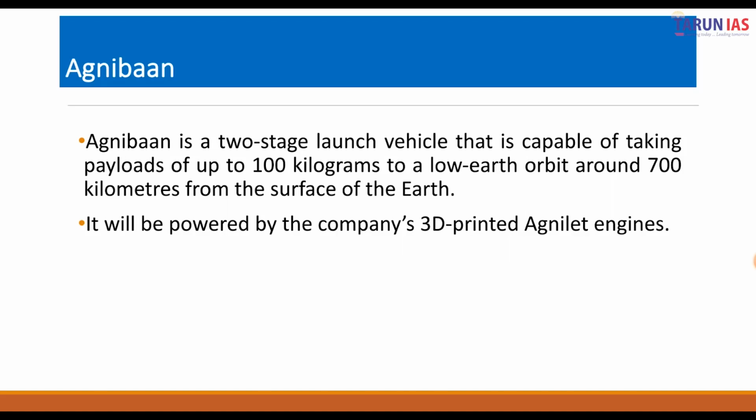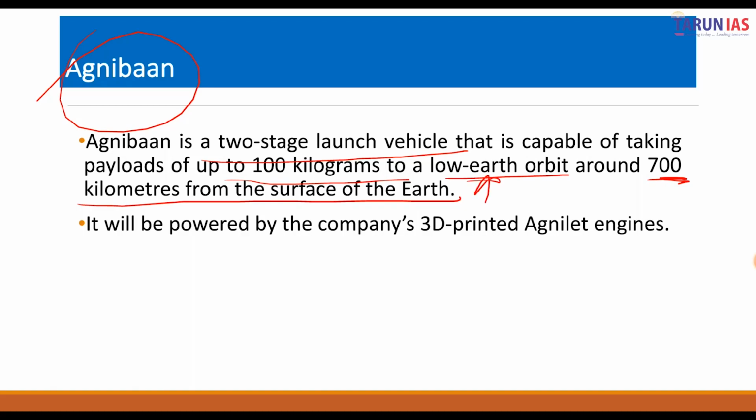Now let us talk about the Agnibaan, which will be launched from the Agnikul launchpad facility. Basically, it's a two-stage launch vehicle that is capable of taking payloads of up to 100 kilograms to a low Earth orbit around 700 kilometers from the surface of the Earth. It will be powered by the company's 3D printed Agnilet engines.